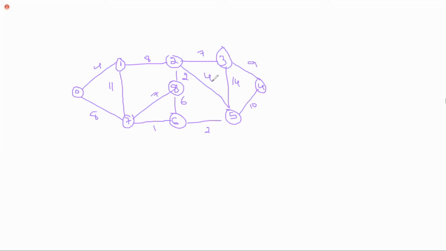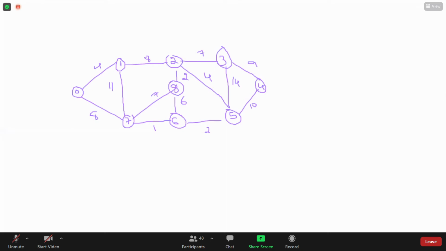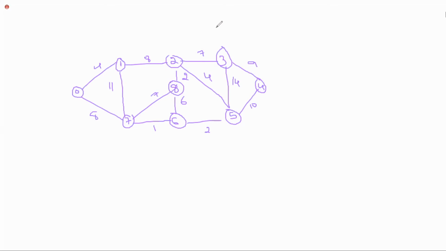Now we are going to solve this graph using which method? Single source shortest path. What is the source? Here I am simply assuming my source is equal to 0. Source I am assuming as x equal to 0. Can you tell me how many vertices we are having here in total?